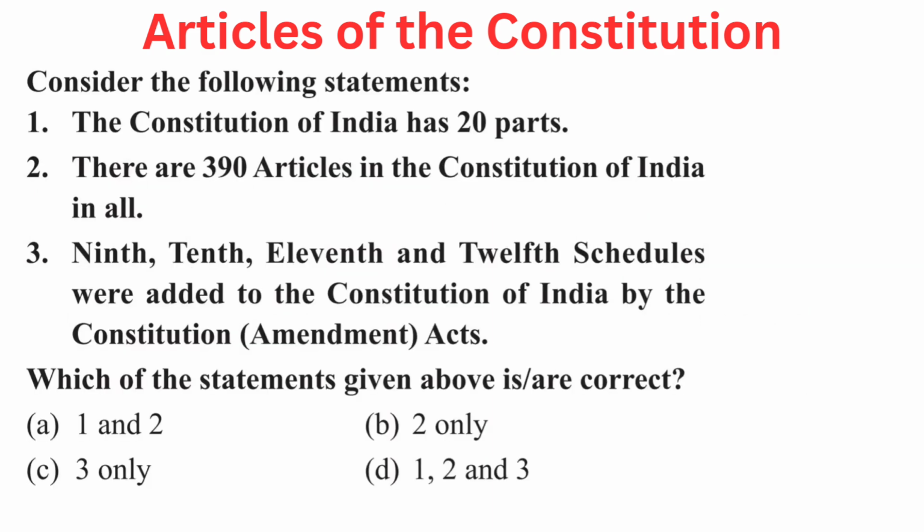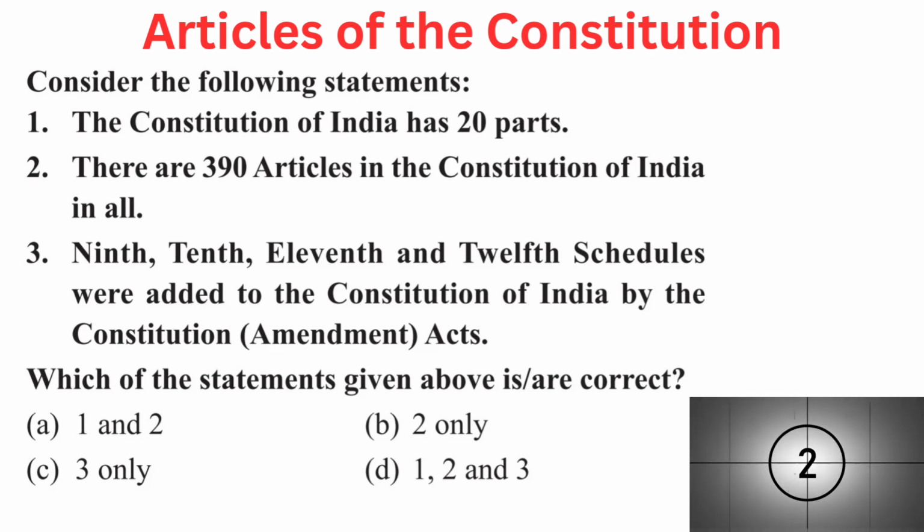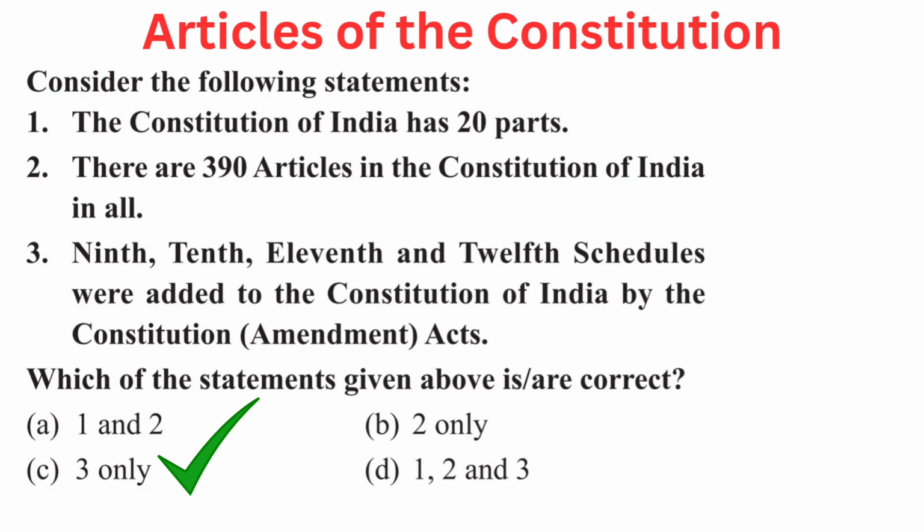Your question is consider the following statements. First, the Constitution of India has 20 parts. Second, there are 390 articles in the Constitution of India in all. Third, 9th, 10th, 11th, and 12th schedules were added to the Constitution of India by the Constitution Amendment Acts. Which of the statements given below is or are correct? Your options are A. 1 and 2, B. 2 only, C. 3 only, or D. 1, 2, and 3. Right answer is C. 3 only. 9th, 10th, 11th, and 12th schedules were added to the Constitution of India by the Constitution Amendment Acts.